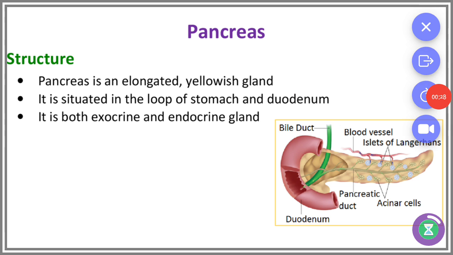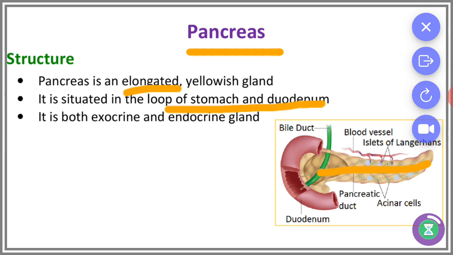And first, pancreas structure. The pancreas is an elongated and yellowish gland, that is yellowish in color, and it is situated in the loop of the stomach and duodenum. So this is the duodenum. It is situated in the loop of this duodenum. And this is the only gland that acts as both an exocrine and endocrine gland. So in this one gland, there is an endocrine part and an exocrine part.